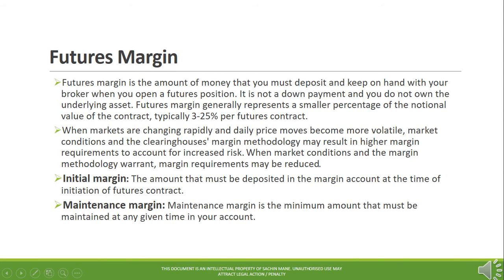Margining system in futures. Futures margin is the amount of money that you must deposit and keep on hand with your broker when you open a futures position. It is not a down payment, and you do not own the underlying asset. Futures margin generally represents a smaller percentage of the notional value of the contract, typically 3 to 25% per futures contract.